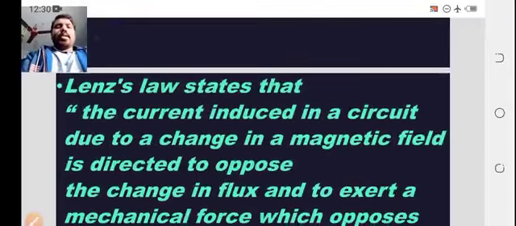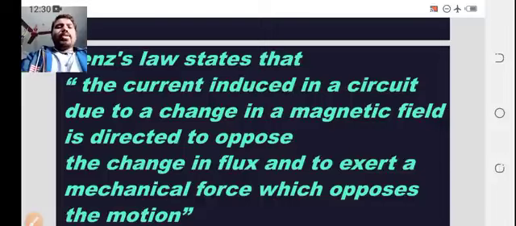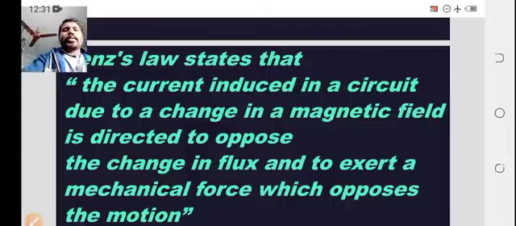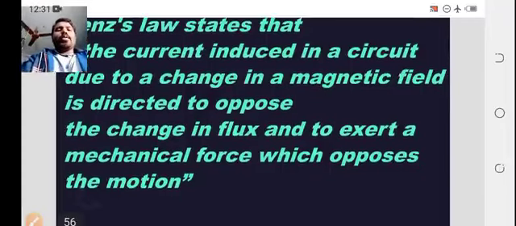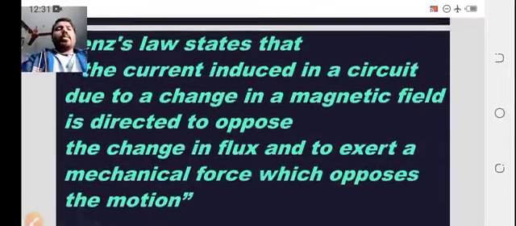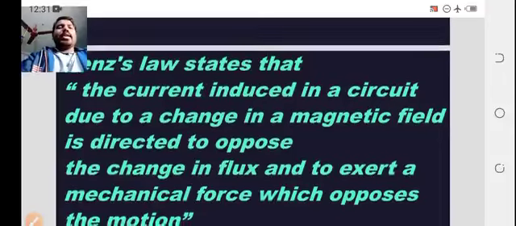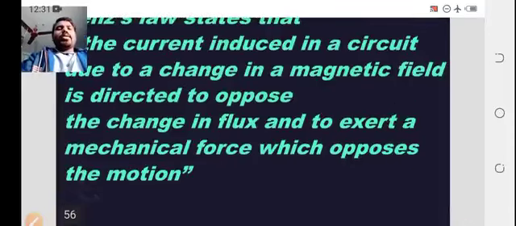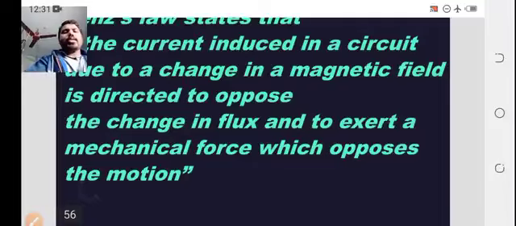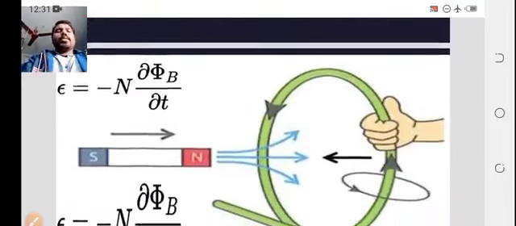Coming to Lenz law. Lenz law states that the current induced in a circuit due to a change in magnetic field is directed to oppose the change in magnetic flux and to exert a mechanical force which opposes the motion. So this is the reason we got minus in the formula. This is a schematic diagram.